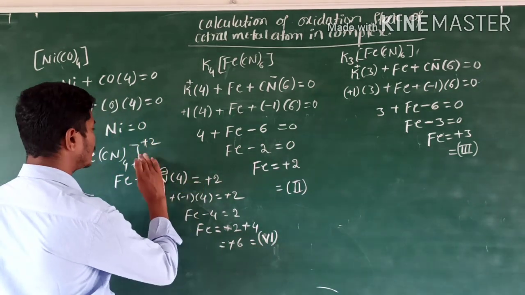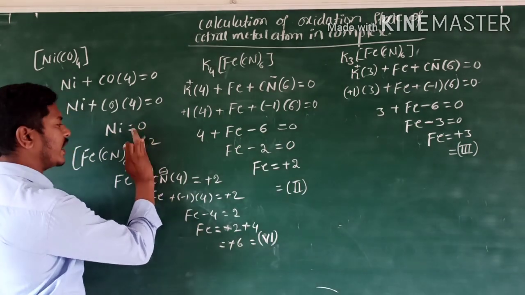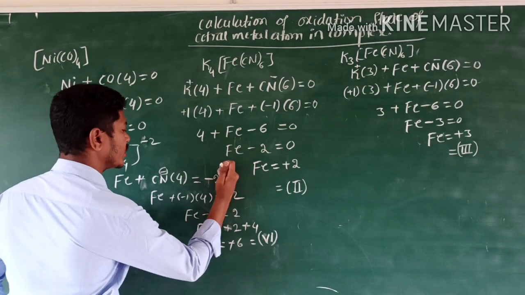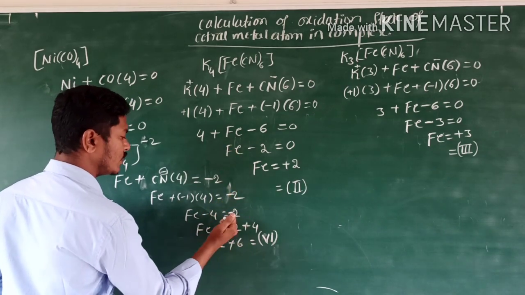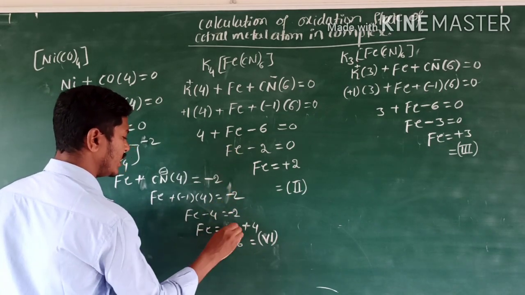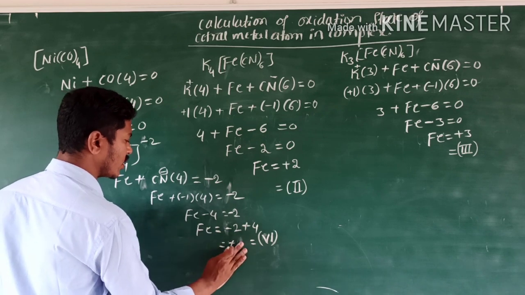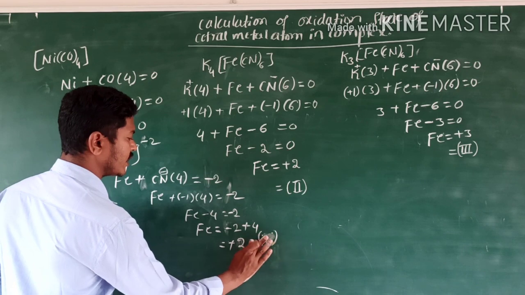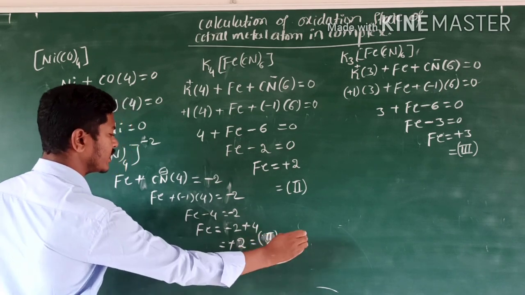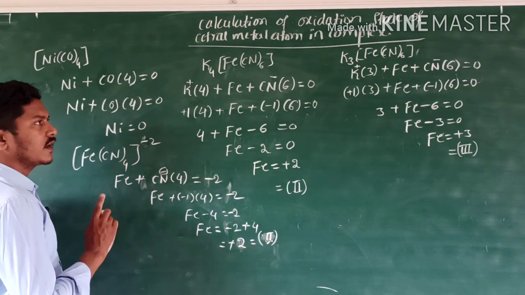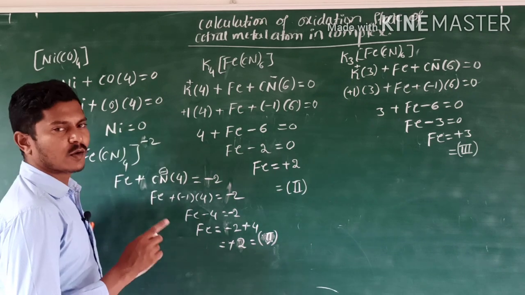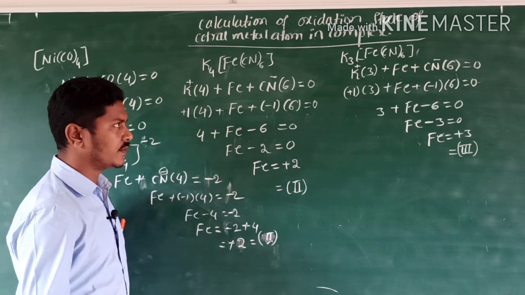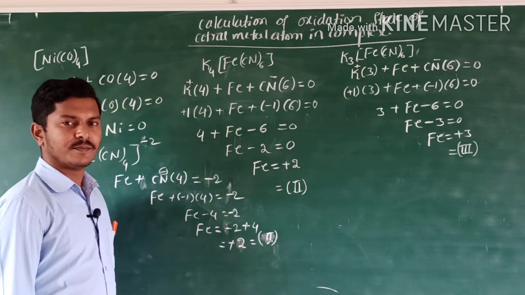If it is minus 2, then here minus 2 happens, here also minus 2, here also minus 2 is there. That's why its oxidation state is calculated like this itself. Okay, like this in order to calculate the oxidation state. Got it? Next concept is isomerism.